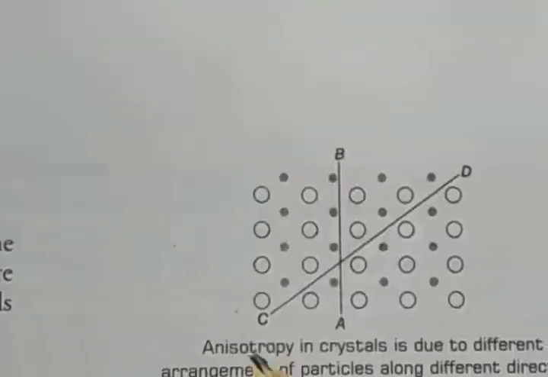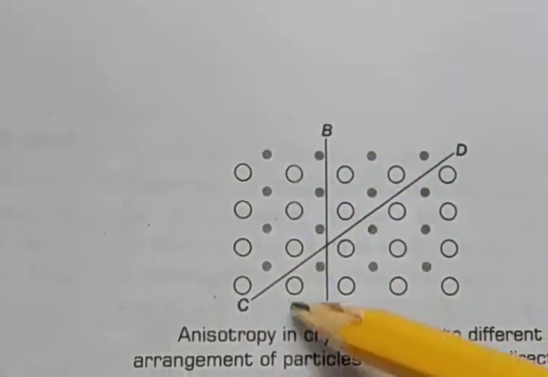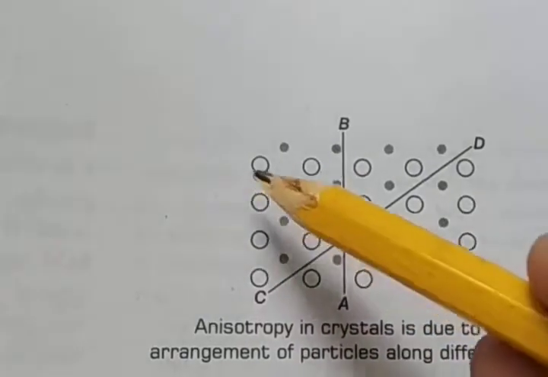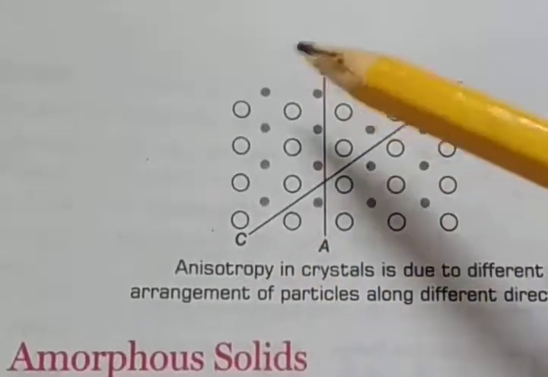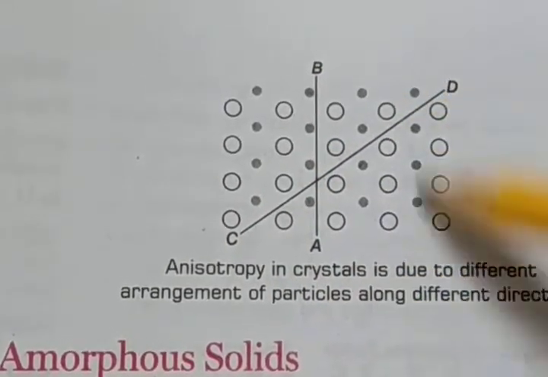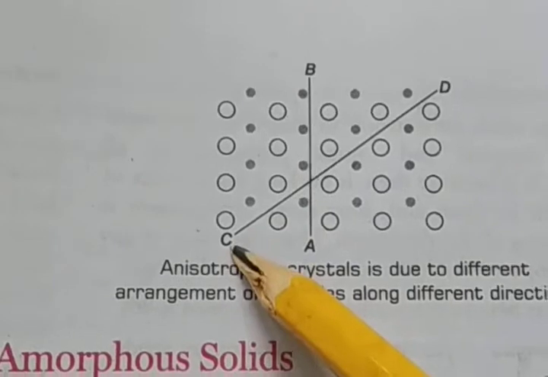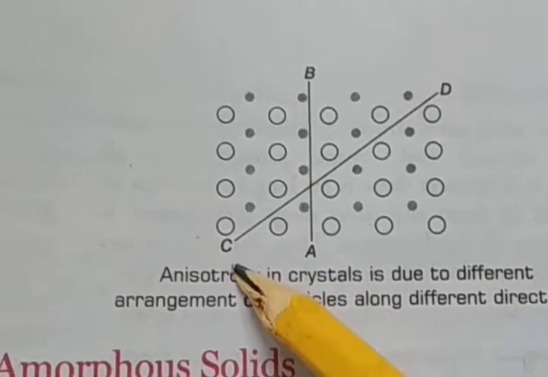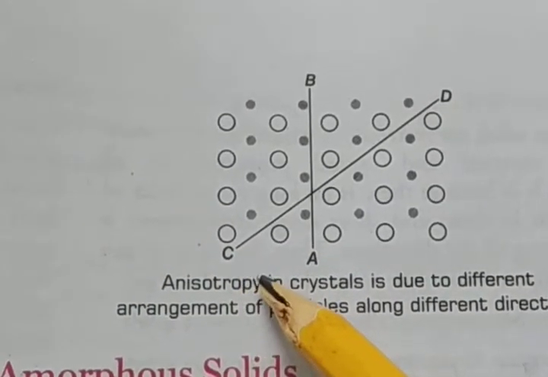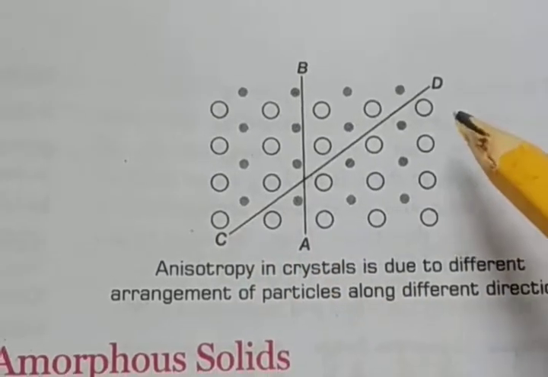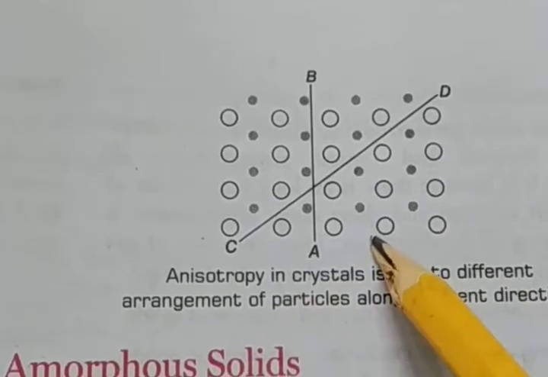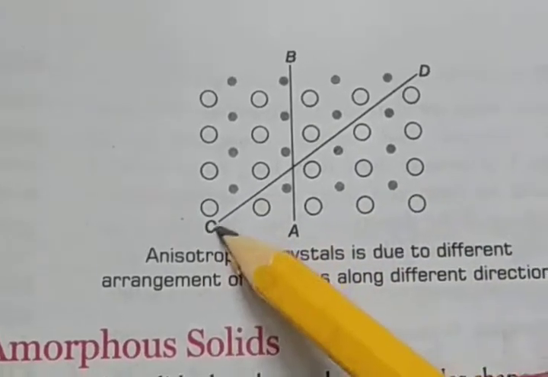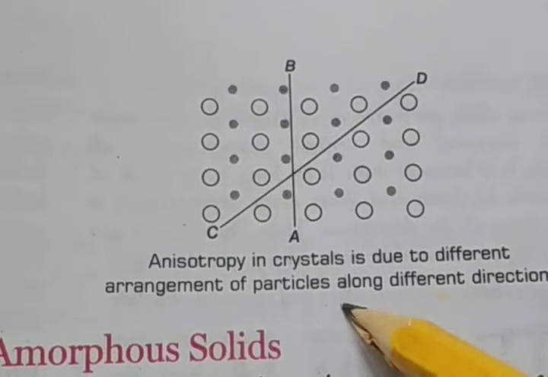Here you see, crystalline solid is fixed, definite. Constituent particles are arranged in a definite geometrical pattern. See, this is the way. So whenever we measure electrical resistance or refractive index along different directions, here we measure and here we measure.